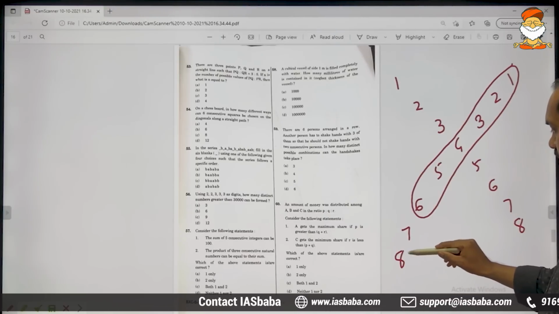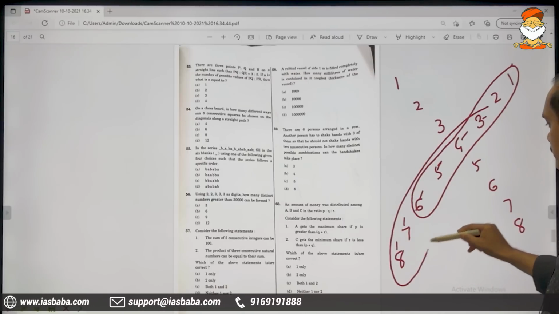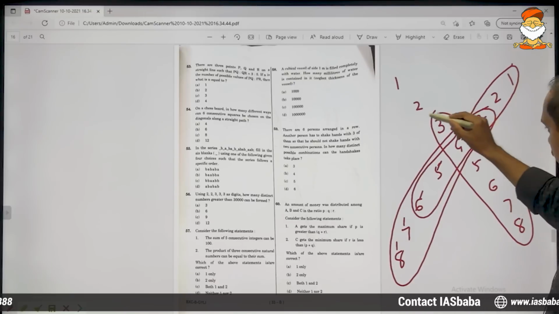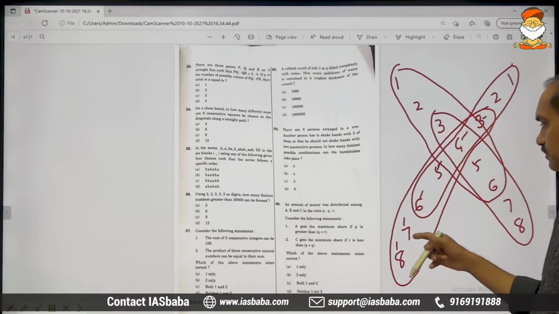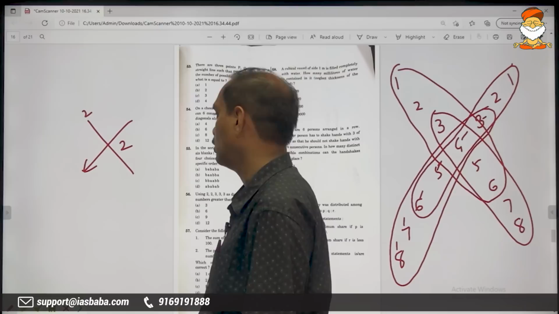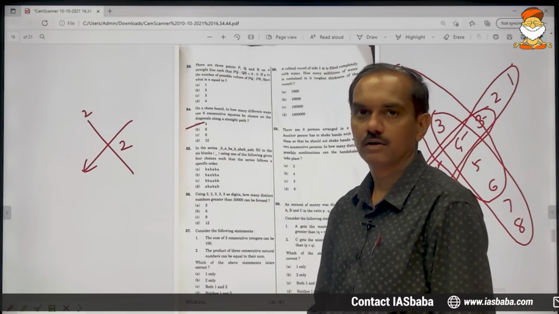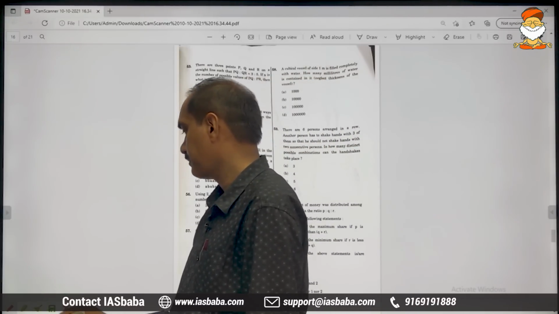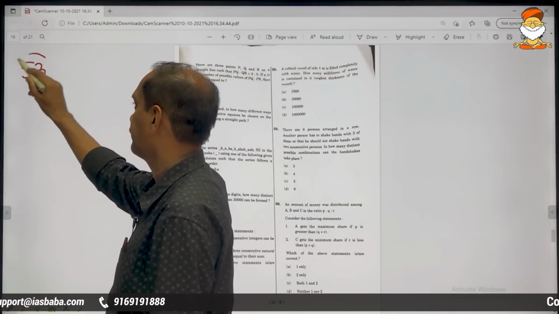From this side you can select 1, 2, 3, 4, 5, 6. These 6 you can also select from this end. In the same way, this end 6, from that end again 6. So on this diagonal you will get to see 2, on this diagonal you will get to see 2, 2 and 2, total 4, and that is the final answer. So the very first option, 4, is the correct answer. This is everything about problem number 54. Moving on to problem number 53.